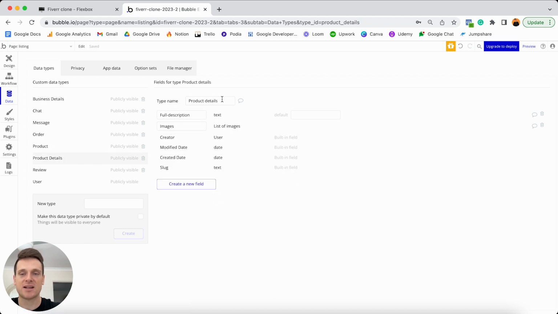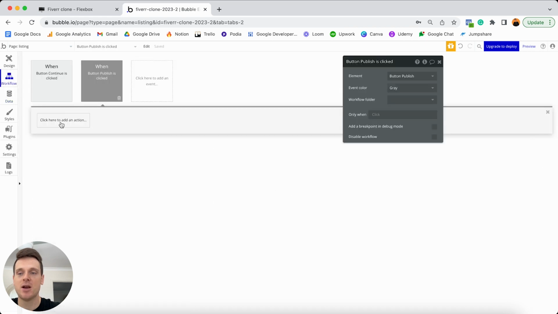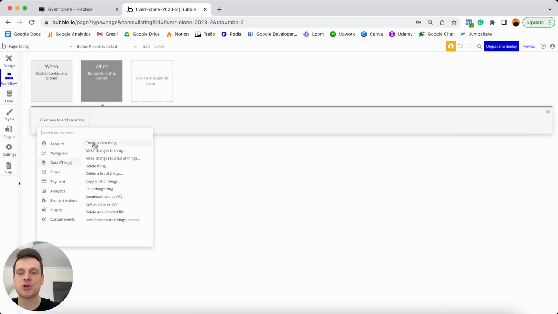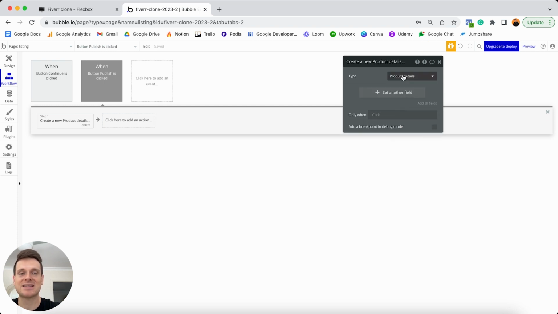So in the product details, this is where we were storing information like the full description as well as the list of images. So what we're actually going to need to do in our workflow is create our product details first, and then we'll need to link that to an individual product. So if we jump to our workflow tab, I'm going to head to our data tab and choose to create a new thing. The type of thing I'd like to create first is actually going to be the product details, because as I said, we're going to need to link this to an individual product.